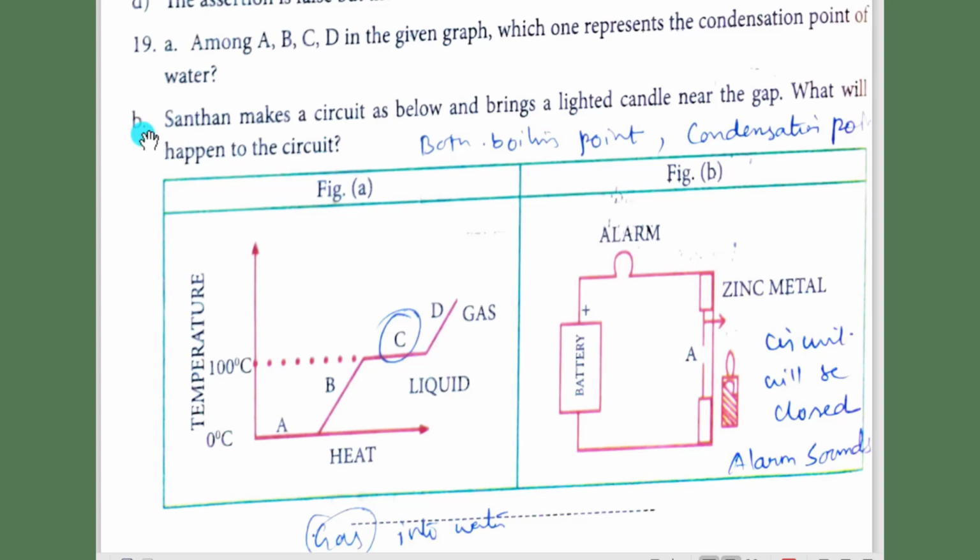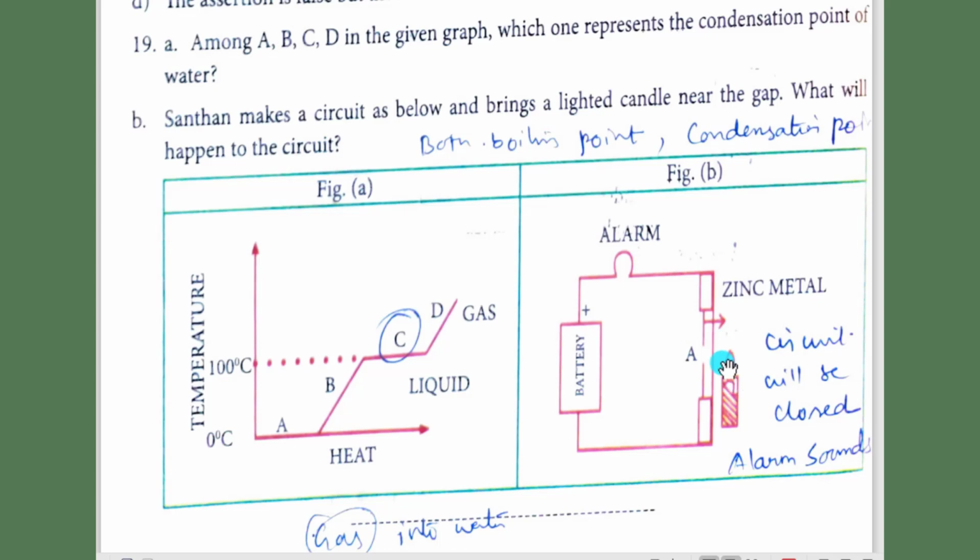And the next question. Santhan makes a circuit as below and brings a lighted candle near the gap. What will happen to the circuit? When Santhan lights this candle, nearby to it the conductor is there. This conductor may expand due to heat. Look at the circuit. Here is the battery, and in this circuit there is a gap, and nearby to the gap Santhan lights this candle.